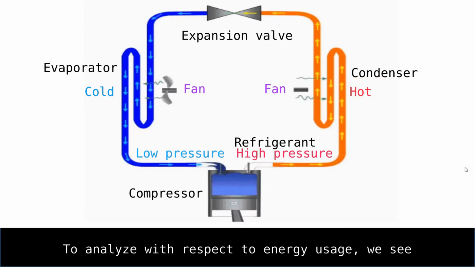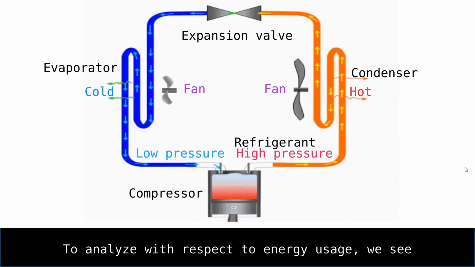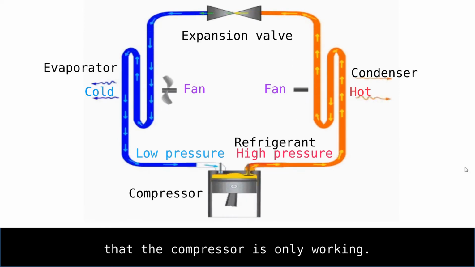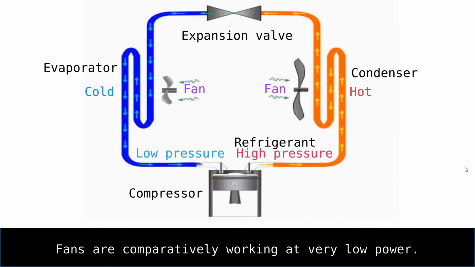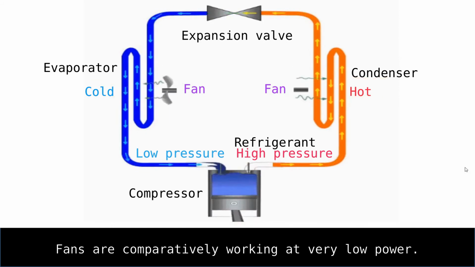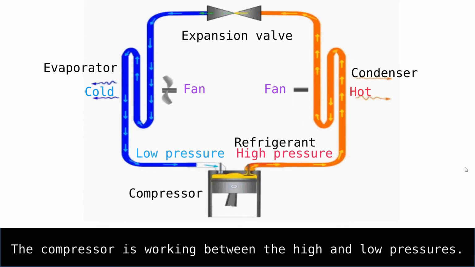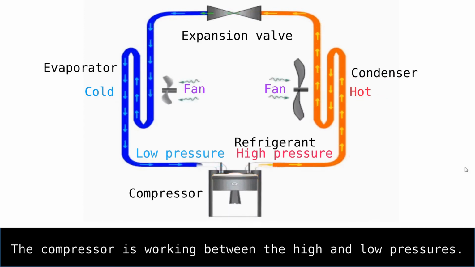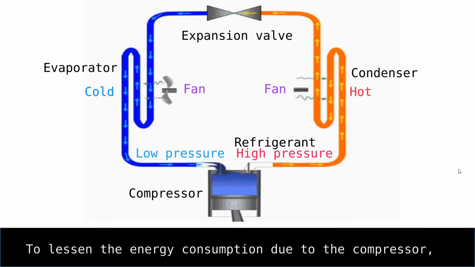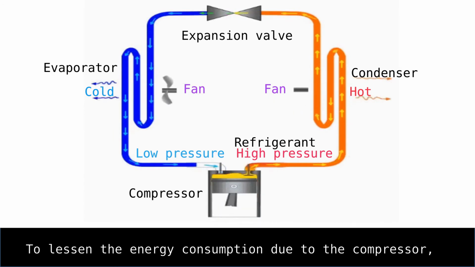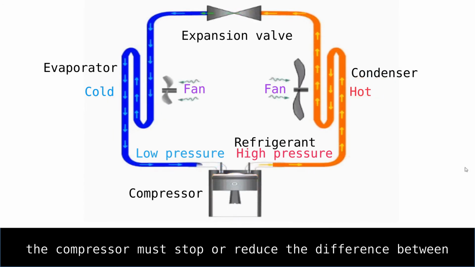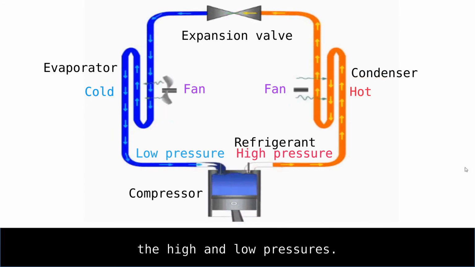To analyze with respect to energy usage, we see that the compressor is the one mainly working. Fans are comparatively working at very low power. The compressor is working between the high and low pressures. To lessen the energy consumption, the compressor must stop or reduce the difference between the high and low pressures.